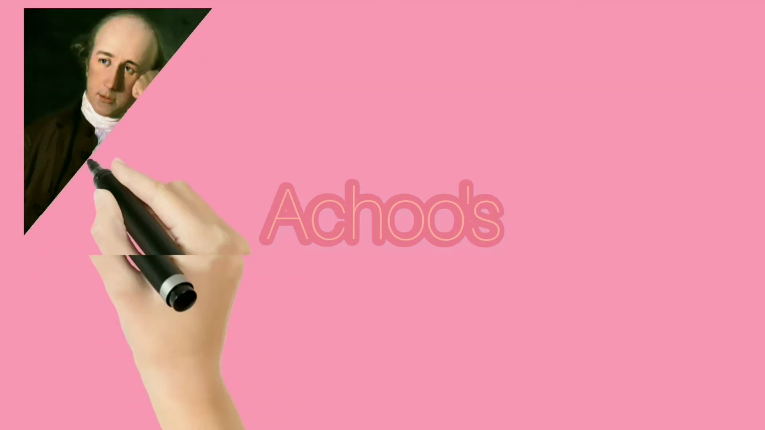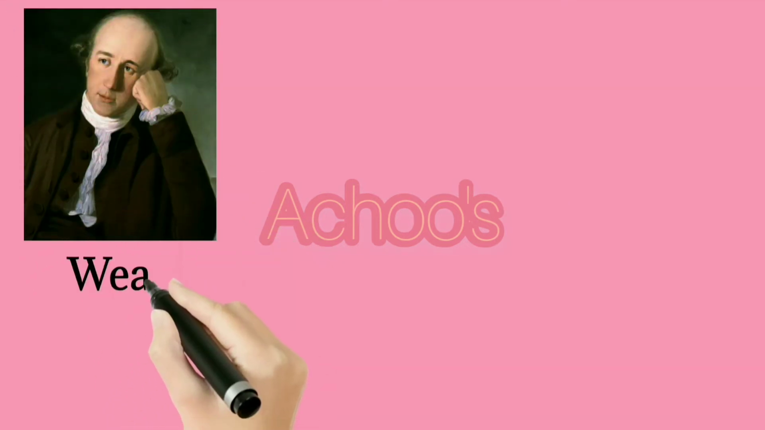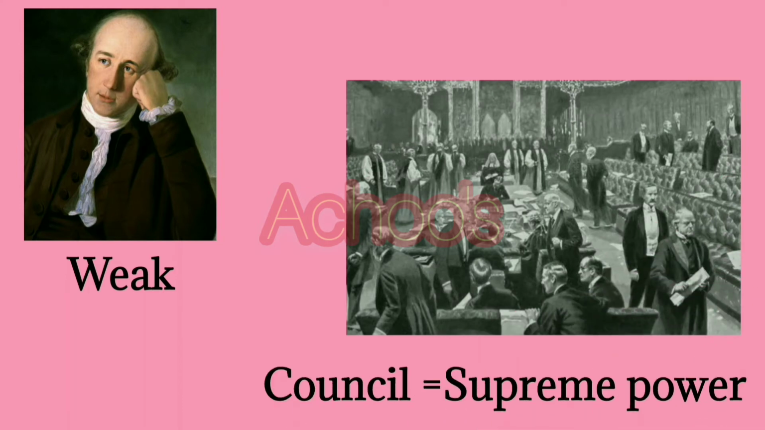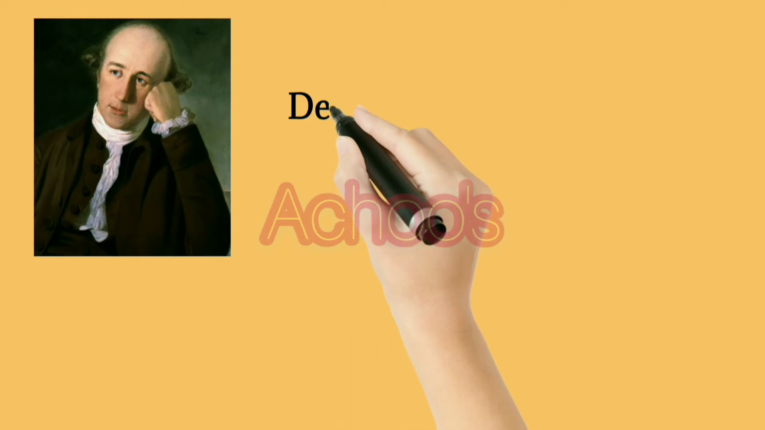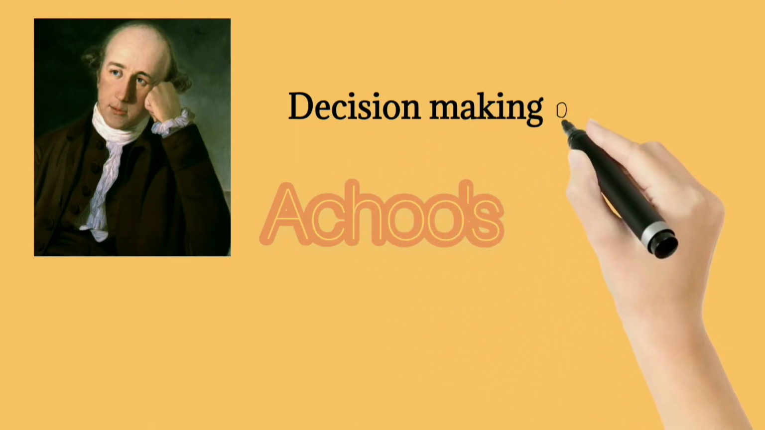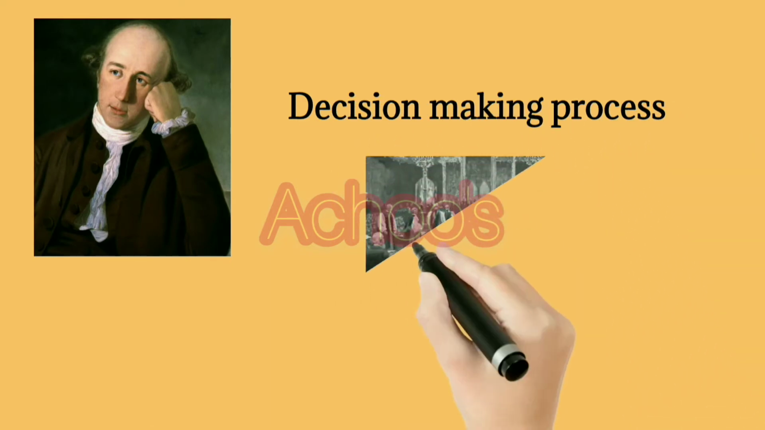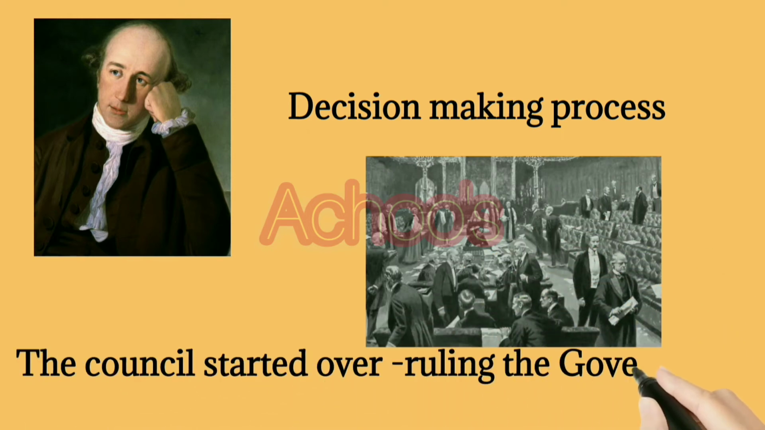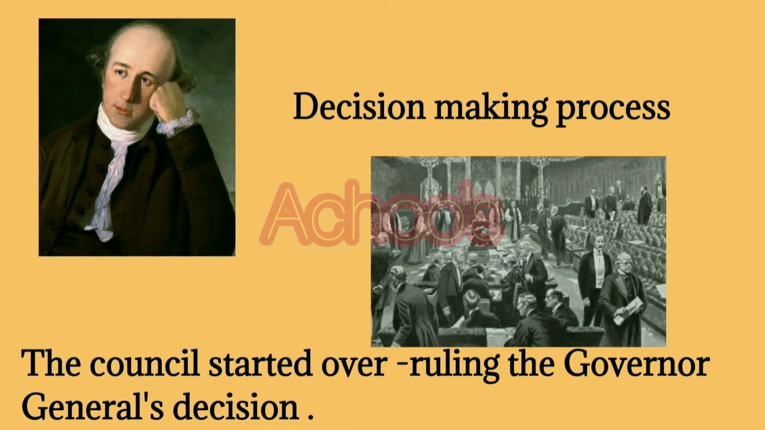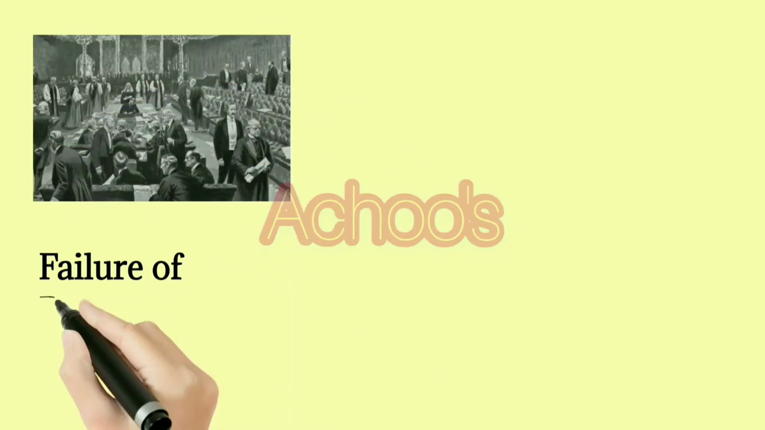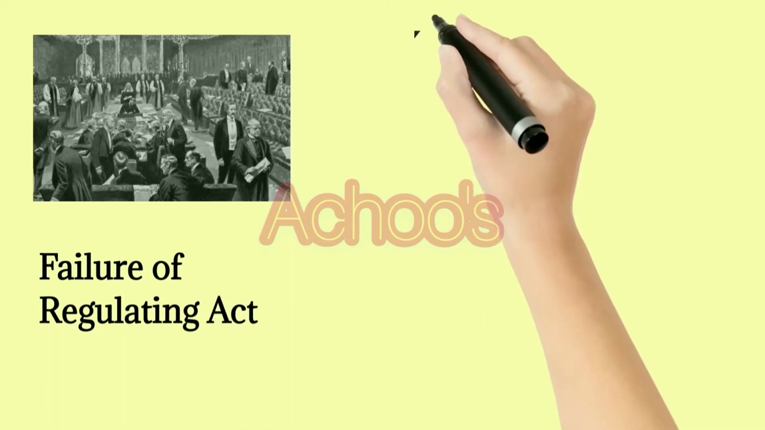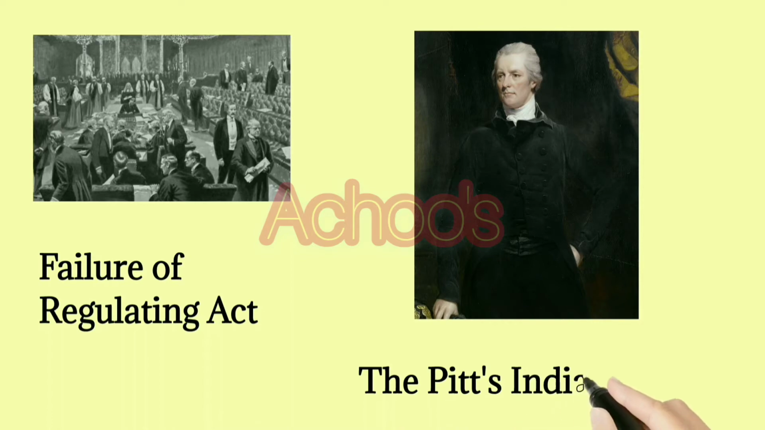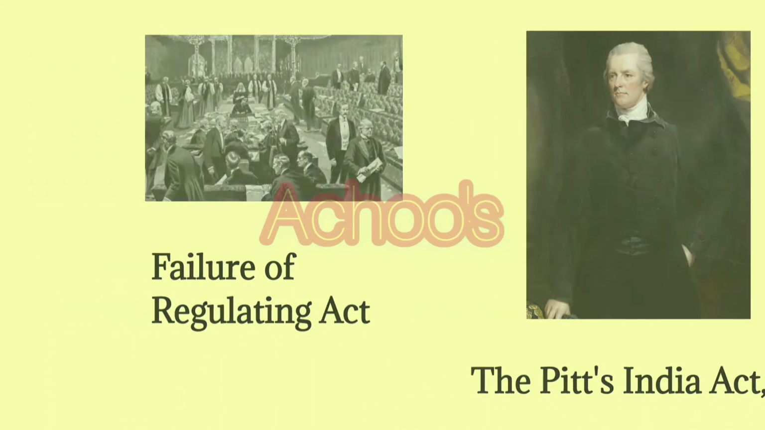According to the Regulating Act, the position of the Governor General became weak because the council was given the supreme power. So what happened here, whenever the Governor General wanted to start a decision-making process, the council started overruling the Governor General's decision. So the Regulating Act came to an end. Because of the failure of the Regulating Act, the British Parliament introduced a new act called the Pitt's India Act in the year of 1784.